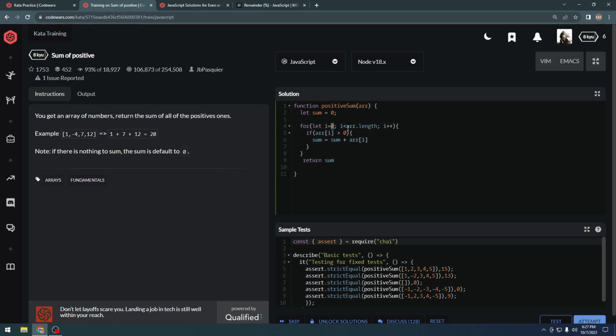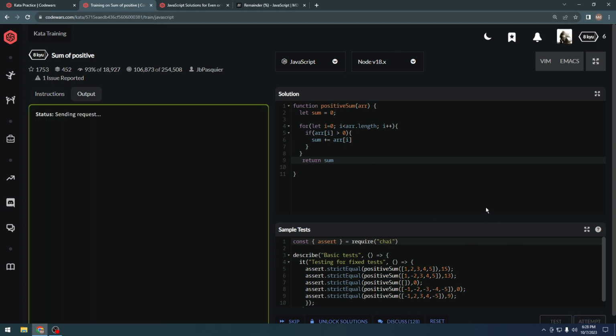The next step is making i 2 and checking this condition once again, then checking if 7 is positive. 7 is positive, so we add it to the sum like this, or like this. I really like this shorthand. Then we keep running this loop until all of the array indexes are checked. That's why we're using this condition, i less than array dot length. Okay, so this test has passed.